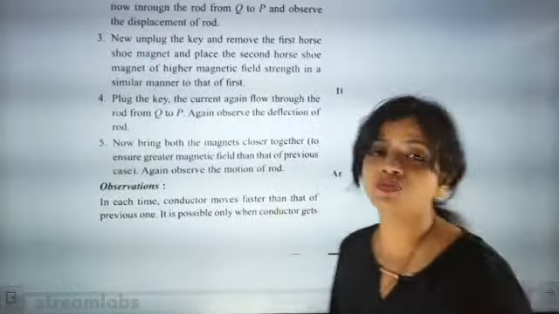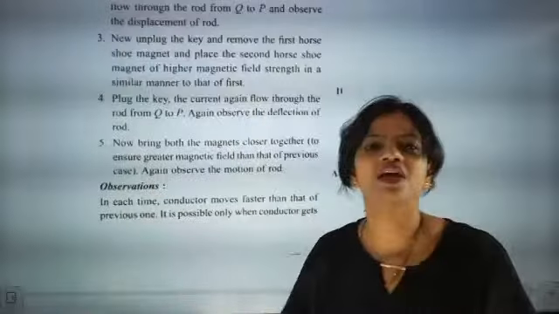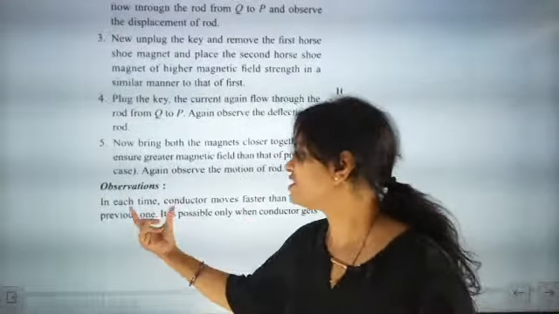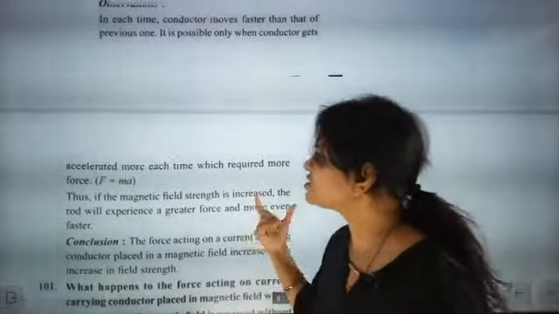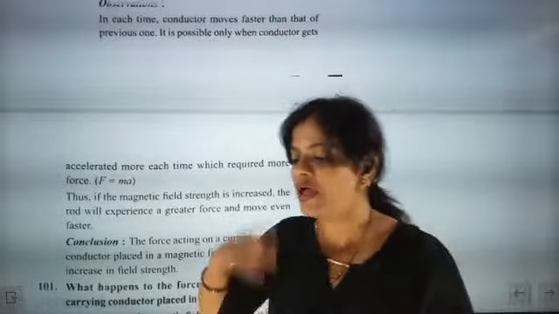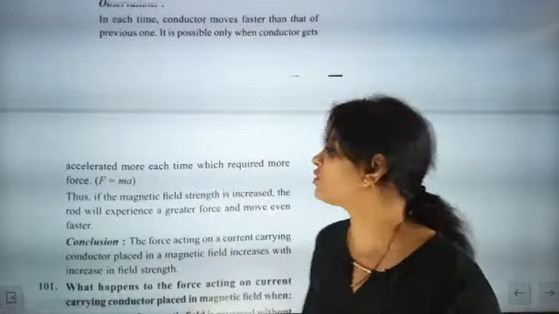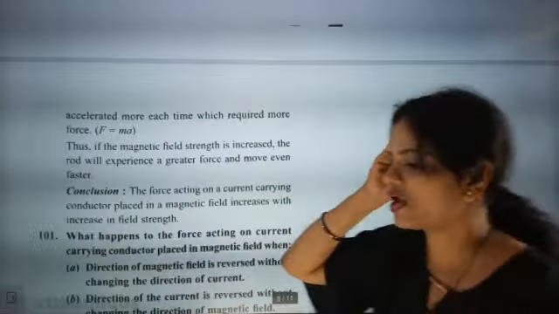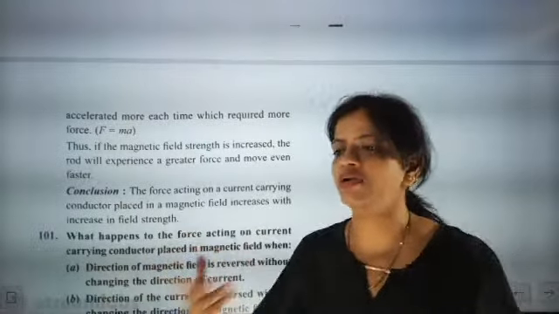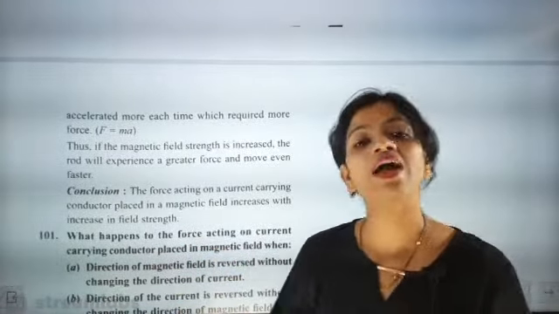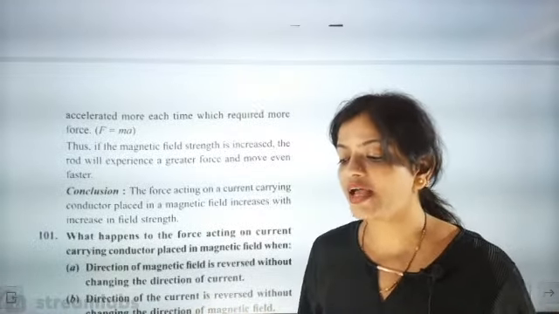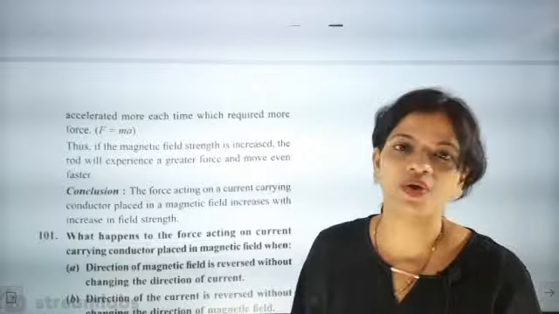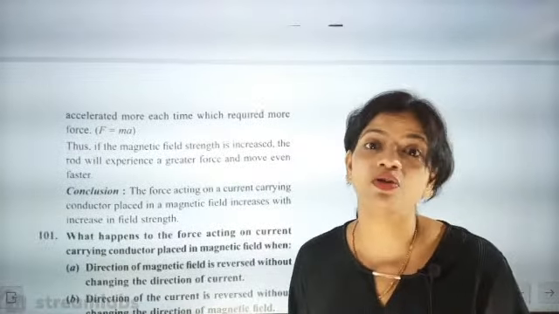The observation point is the most crucial point, because you have to claim what the question asked. Each time the conductor moves faster than the previous one. It is possible when the conductor gets accelerated, and that requires more force. So every time the force keeps on increasing. This conclusion also should be in your hand; you have to write it in short. I don't know what type of question will come, but why leave a stone unturned? When we know where we are standing, we should not give away any point to anyone, since it is a matter of 4 marks.